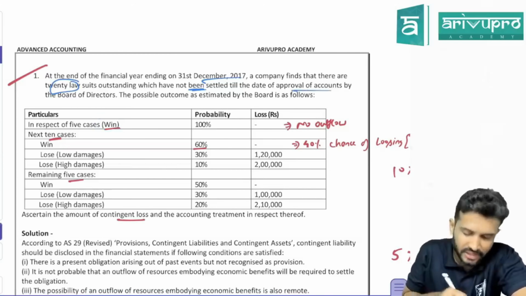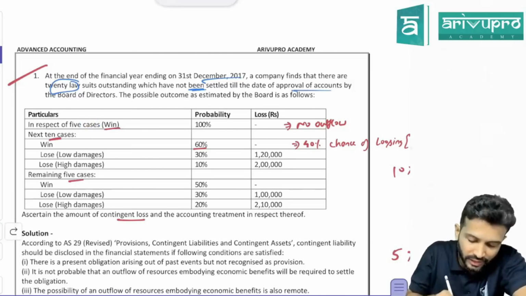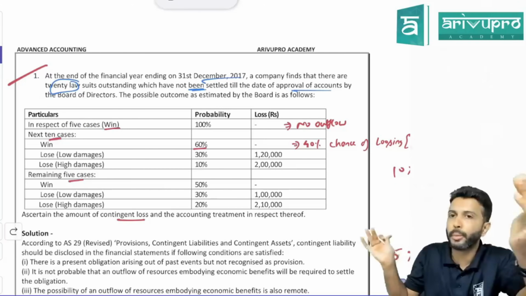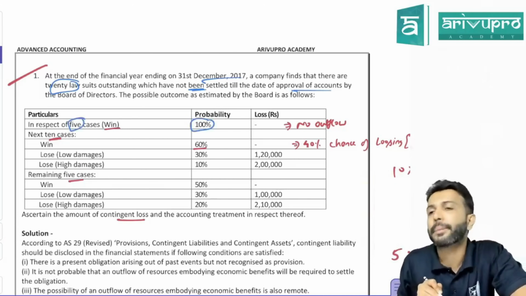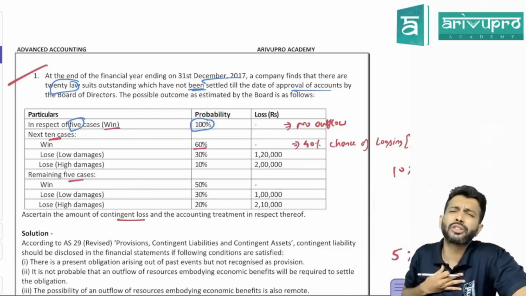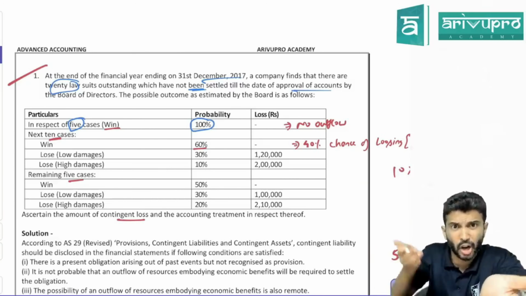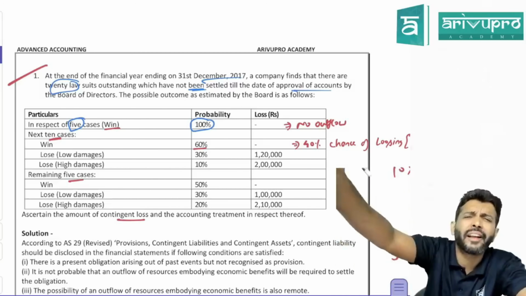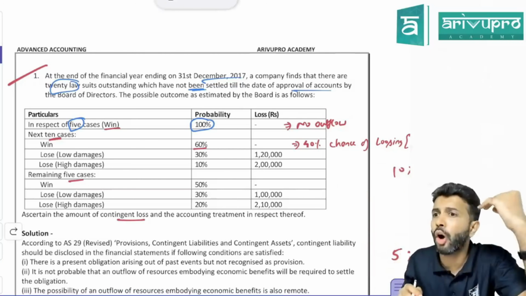In respect of the cases, they've grouped them into 3 categories: first 5 cases, next 10, next 5. For the first 5 cases, we have a 100% chance of winning. If you have a 100% chance of winning, is there any outflow? No. So should we recognize a provision or disclose a contingent liability? Nothing here. No outflow, that means no contingent liability, no provision.